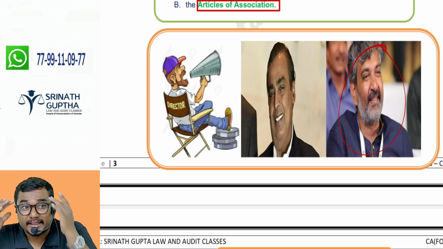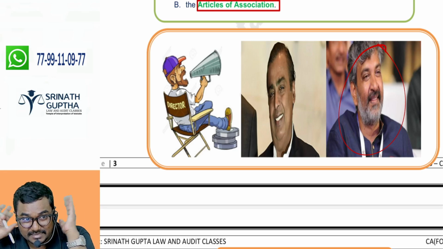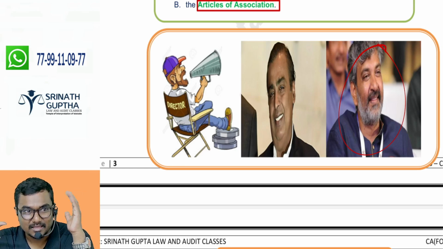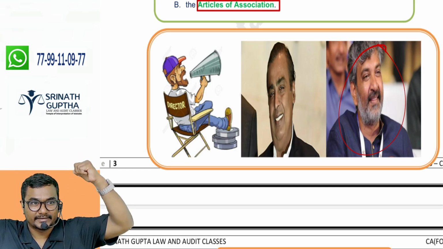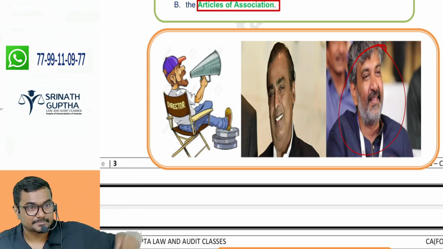Director is like a brain for the company. Like eyes for the company. Like ears for the company. Like hands for the company. He's everything. Yes sir, no sir. How much physique you're having is not important. How much brain you're having is important. 6 feet, 8 feet is not important. Six pack is not important.